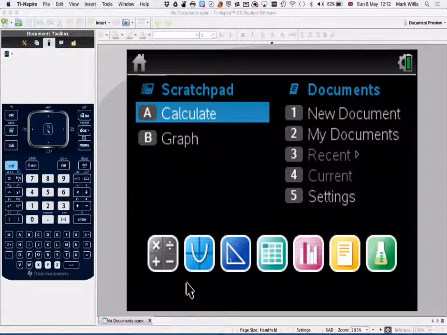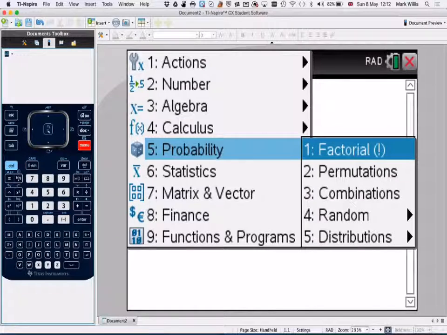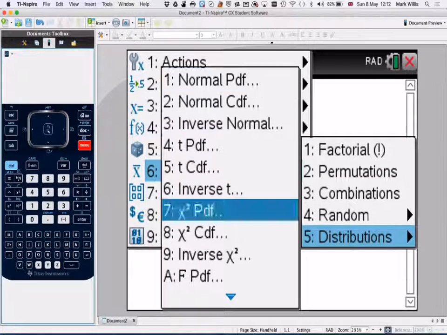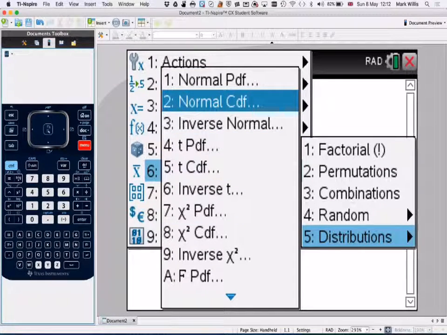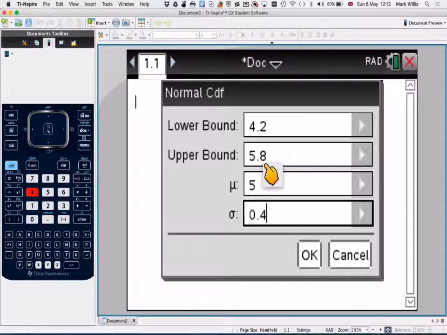So we go to our GDC, we go to our calculation mode, and we go to menu, number 5, probability, number 5, distributions, and we go for normal CDF. We never use normal PDF. We want the lower bound to be 4.2, the upper bound to be 5.8, the mean to be 5, and the standard deviation to be 0.4. Okay, so just repeat that. Lower bound 4.2, upper bound 5.8, the mean 5, and the standard deviation 0.4.